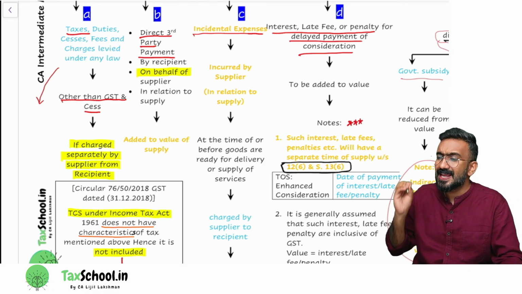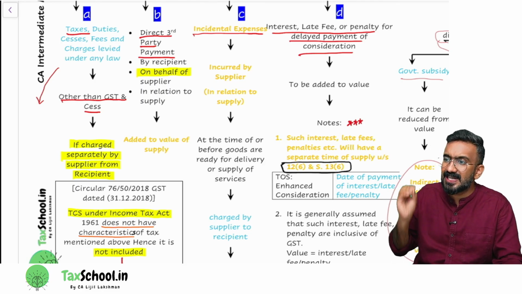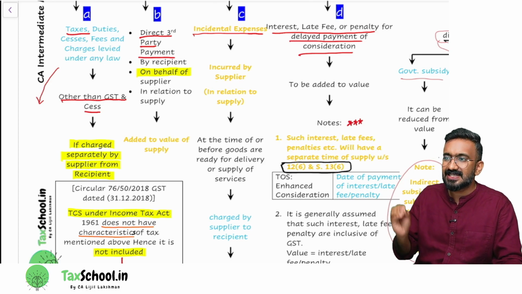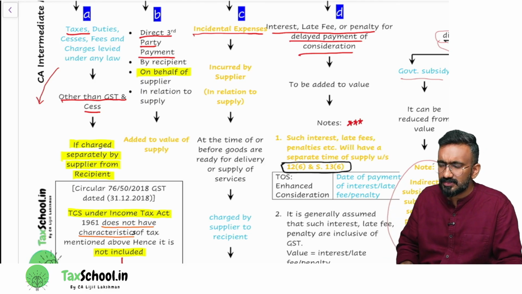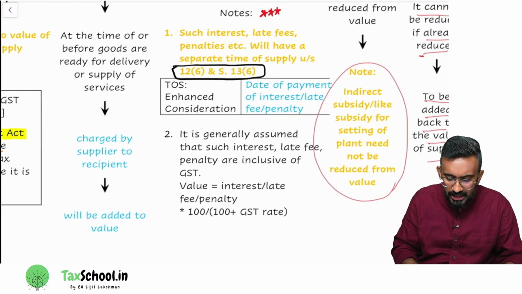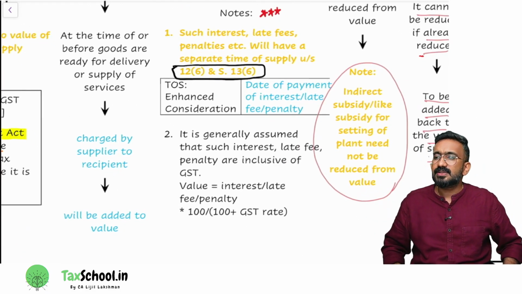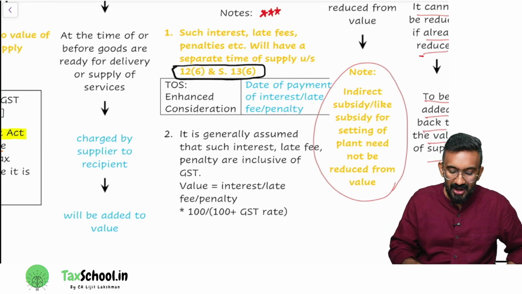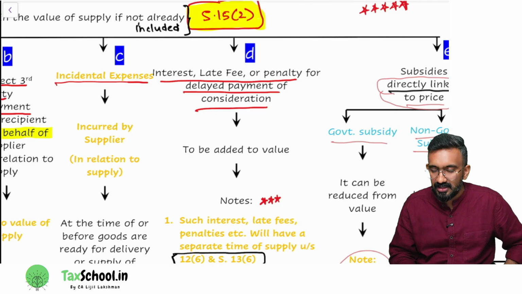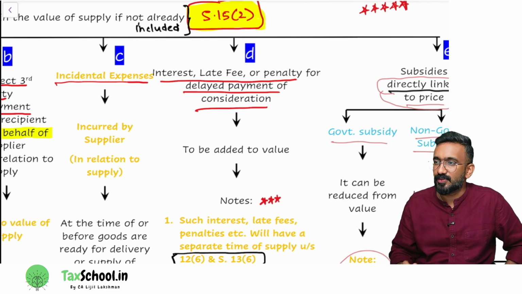Clause D talks about interest, late fee, penalty for delayed payment of consideration to be added to the value. Interest, late fee, penalty for delayed payment of consideration should be added to the value. There are two things that you can additionally understand here. One is, I have written two notes. You have to club this interest into time of supply provision also.